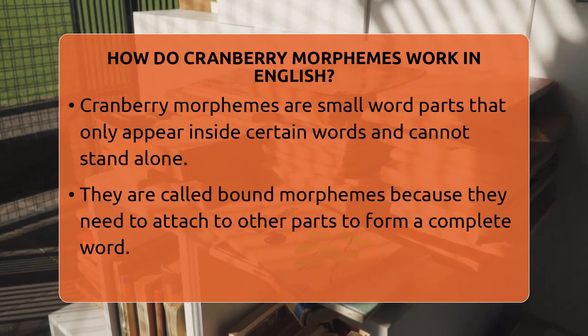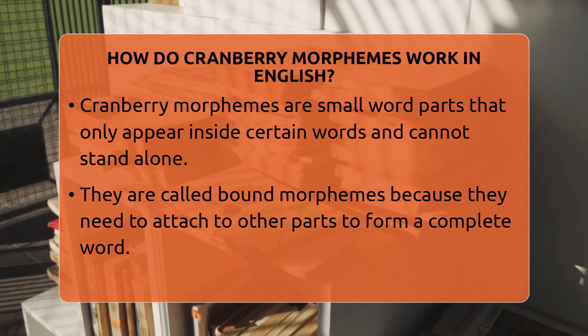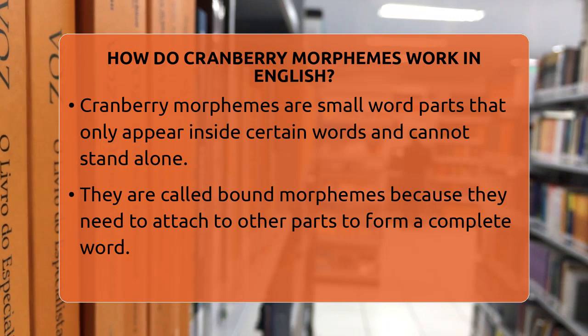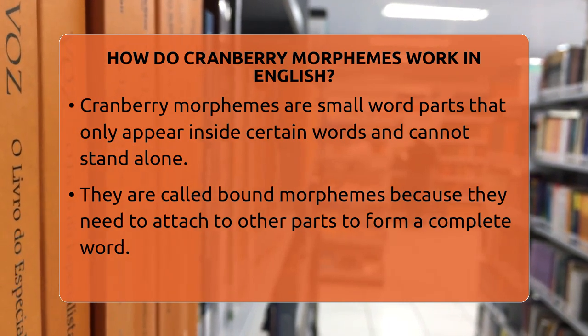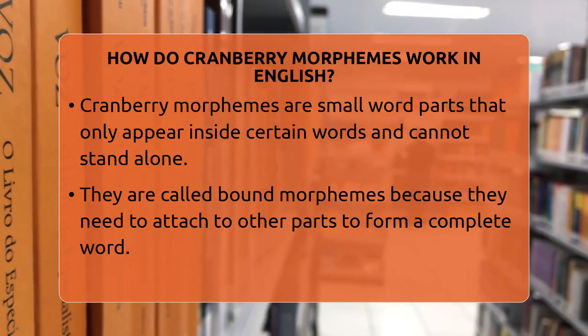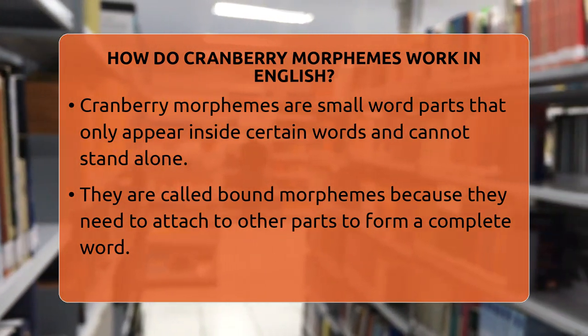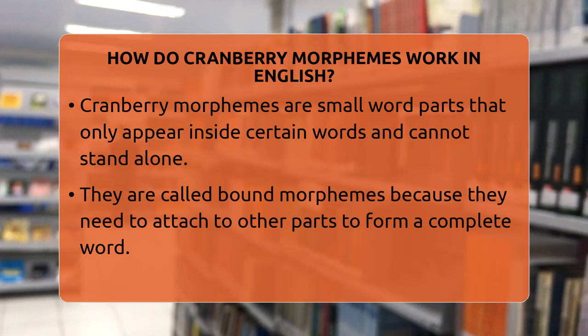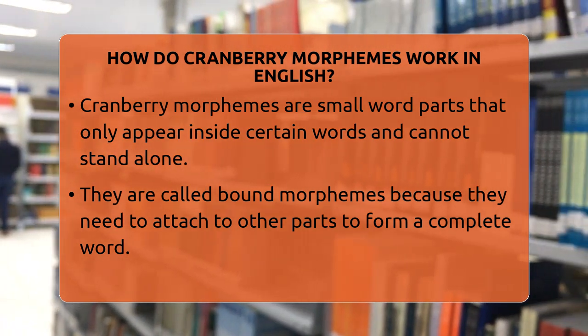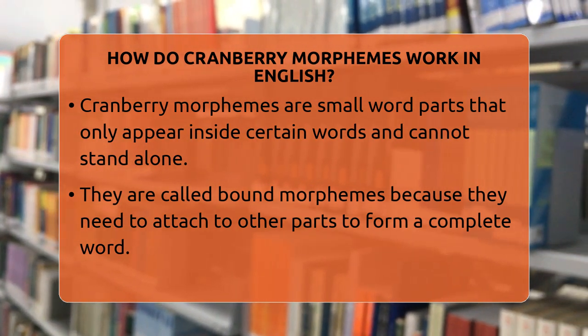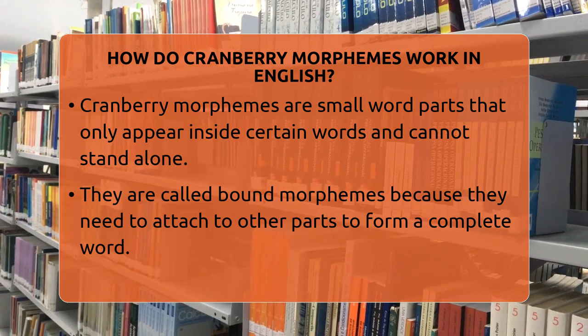How do cranberry morphemes work in English? Imagine trying to understand a word that looks familiar but has a strange part you can't quite explain. That's where cranberry morphemes come into play. They are tiny pieces of words that only exist inside certain words and don't stand alone. They are called bound morphemes because they need to be attached to something else to make sense.